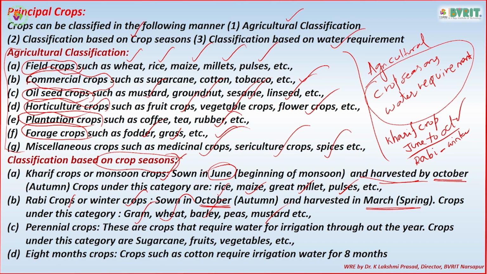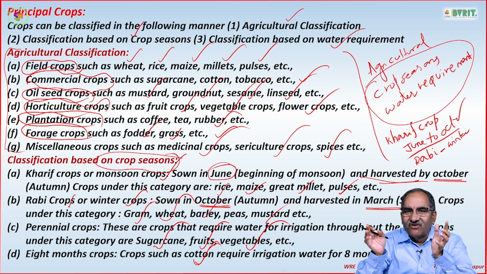The third type of crops we call perennial crops. Perennial crops mean they require water throughout the year. Crops under this category are, number one, sugarcane, fruits, vegetables. Mainly sugarcane is the one which requires water for a longer time. So that is what a perennial crop is. And the fourth one is a special thing called the 8 months crop. The 8 months crop is mainly cotton. It requires water for a period of 8 months.